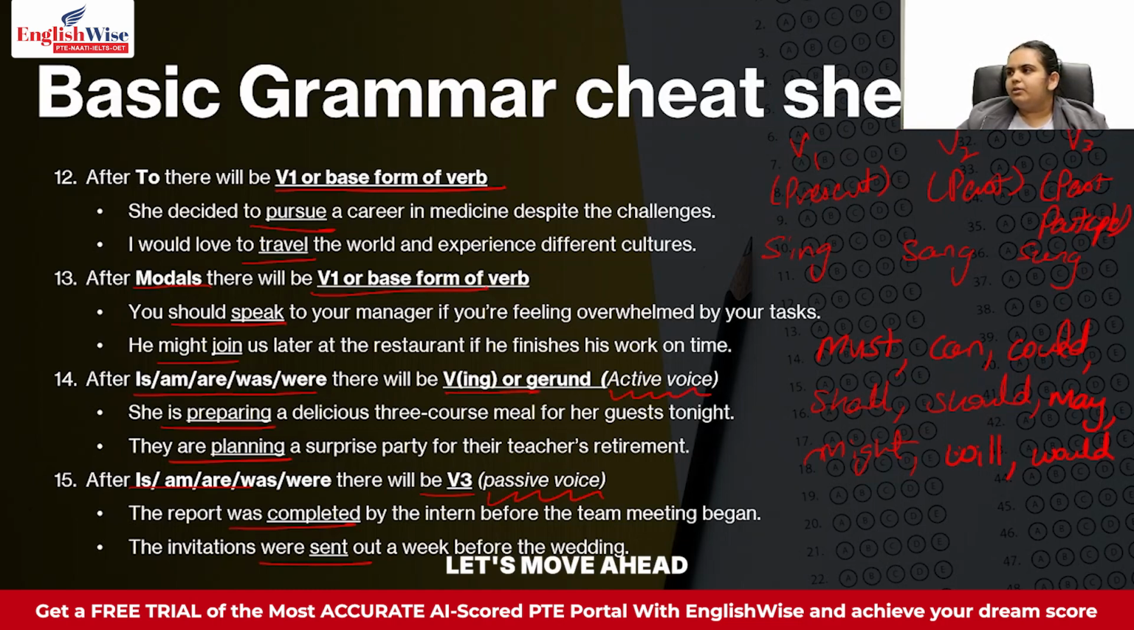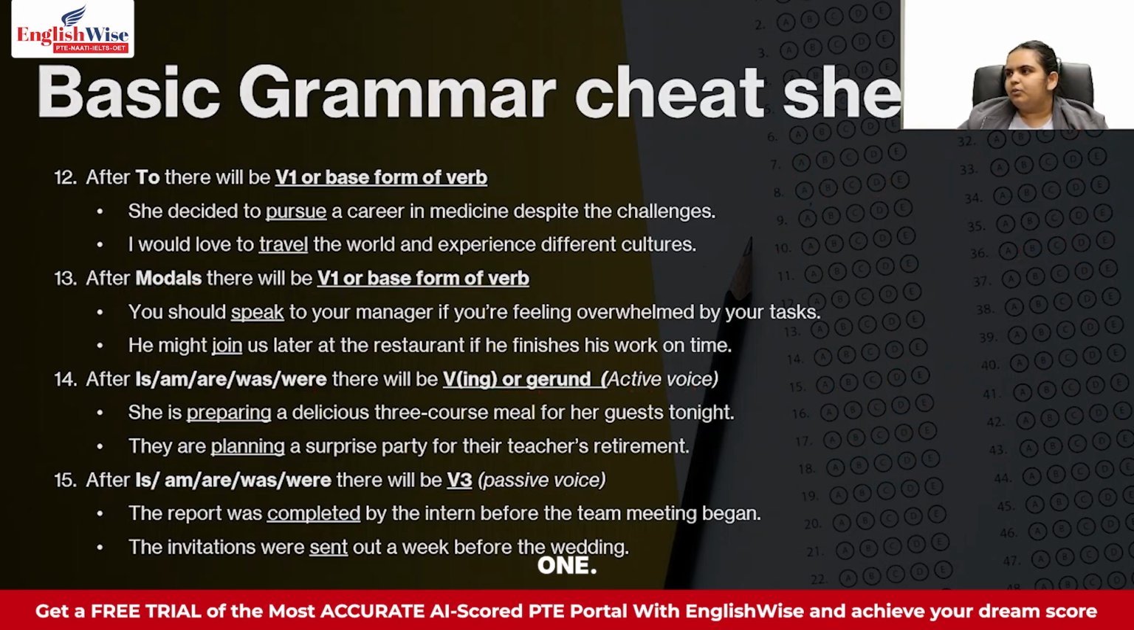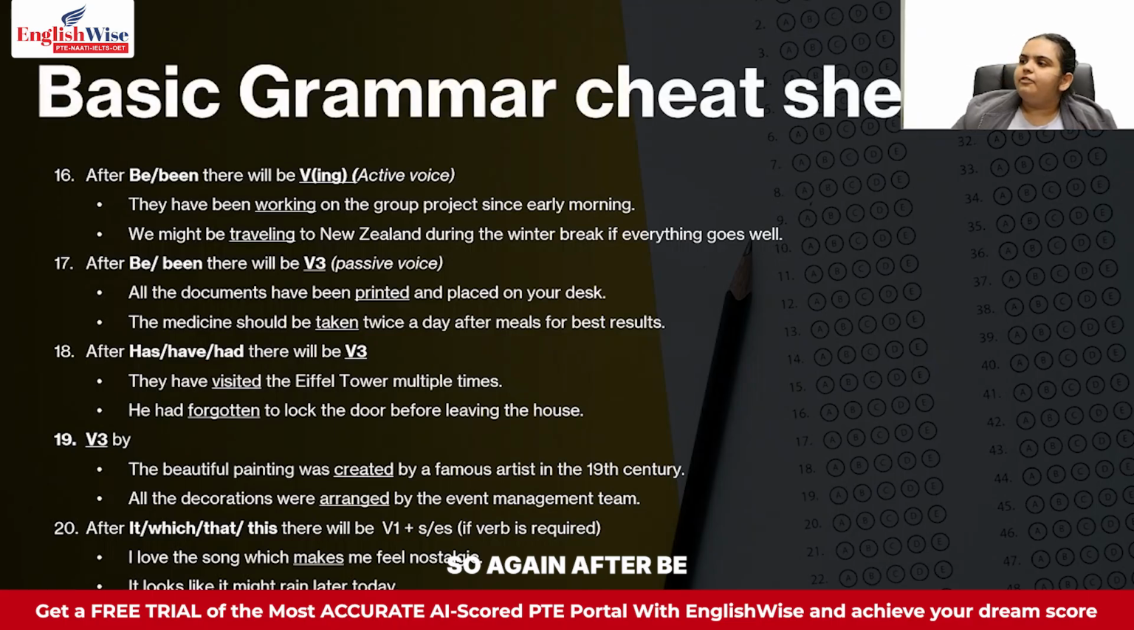Moving forward, let's see the next one. So again, after be or been, there will always be V-ING. After be or been, there will again be V-ING if the sentence is in active voice. So if the sentence is in active voice, you will have V-ING after be or been. For example, they have been working on the group project since early morning. So they have been working. This is an active voice sentence. So that's why we say they have been working.